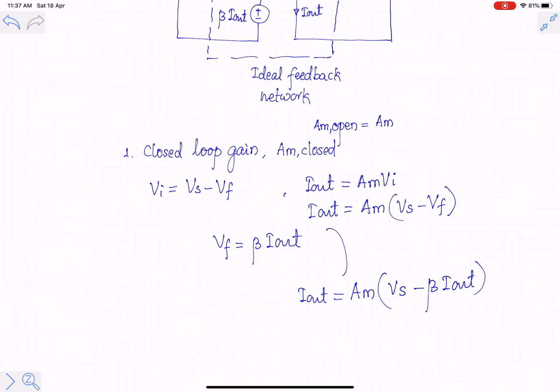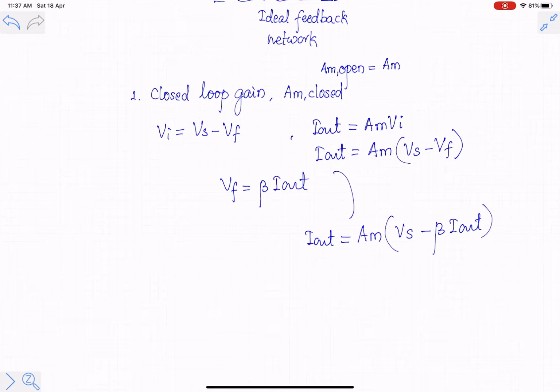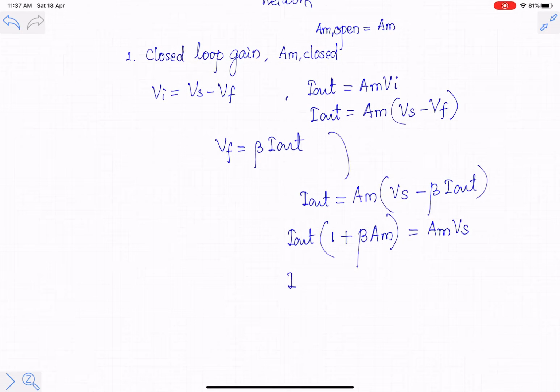If I combine terms related to I out on one side, I out into (1 plus beta into AM) is equal to AM into Vs. So from this we can see that I out divided by Vs is equal to AM upon (1 plus beta AM). This quantity we call AM closed.